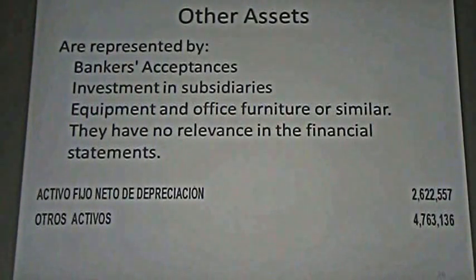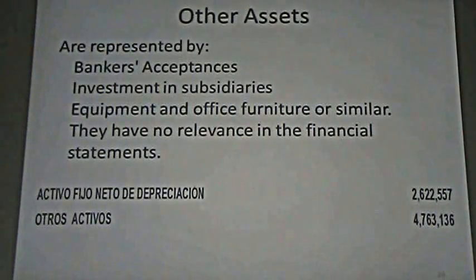Here you can see, for example, activos fijos netos de depreciación. The value of this fixed asset is 2,622,000, and we have seen in the previous picture that their loans have a sum of 90 millions. So it means nearly 2.5%.